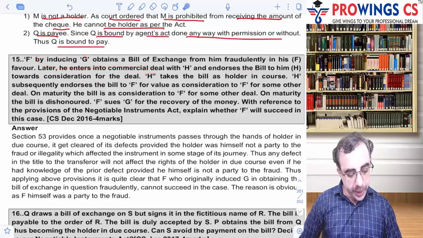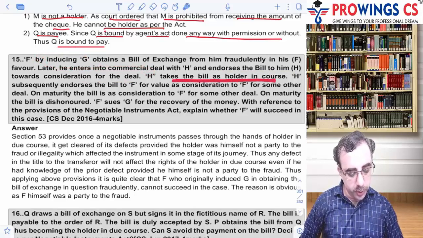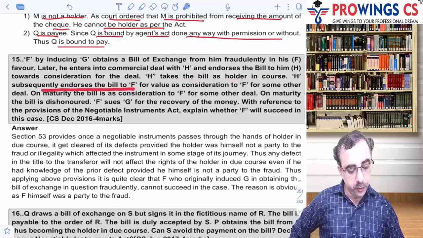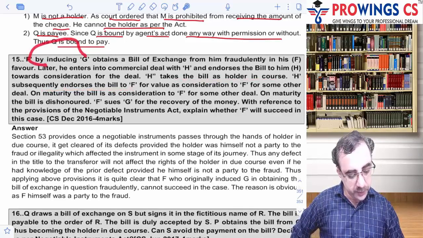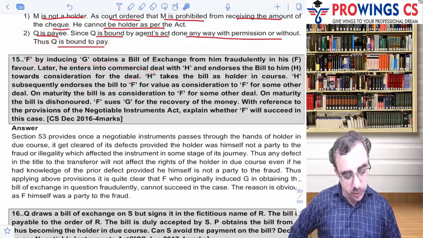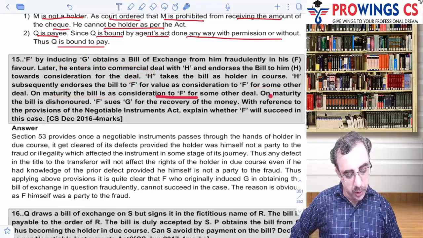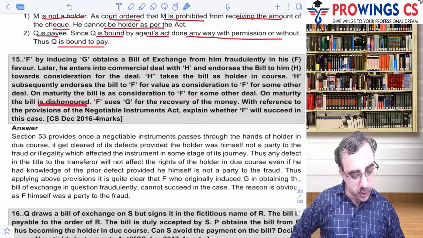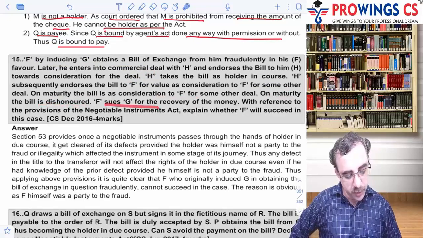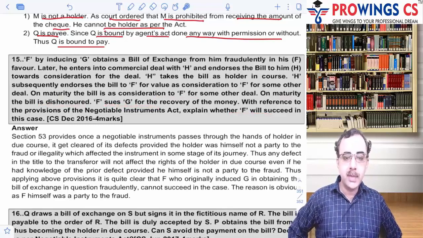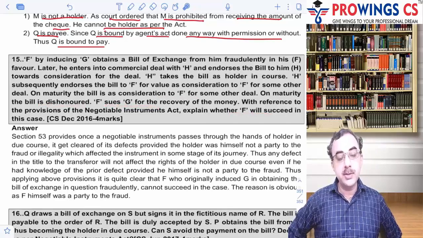Okay, H takes the bill as a holder in due course. H subsequently endorses the bill to F. Oh, so G say F, F say H, H say F वापस for the valuable consideration, for some other deal. On maturity, the bill is dishonored and F sues G for recovery. Will F be succeeding? सर ऐसा वाला तो हमने पहले भी देखा है ना केस. Yes, काफी हद तक कभी-कभी केसेस रिपीट भी हो जाते हैं.